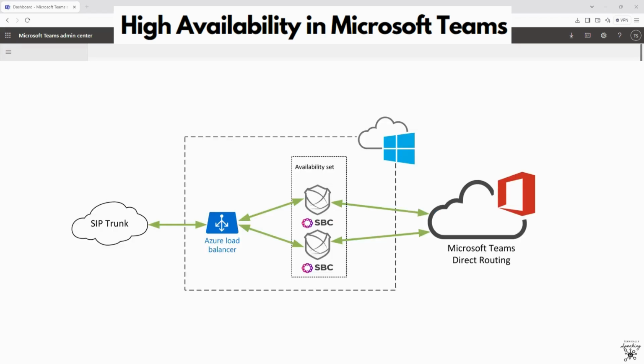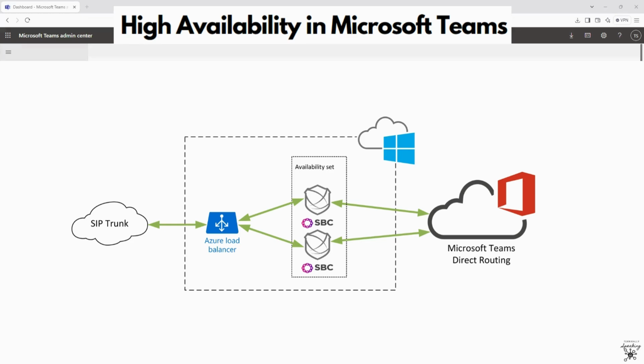For voice redundancy, you can deploy redundant SBCs for failover. You can use multiple SIP trunks to avoid a single point of failure in the PSTN connectivity, and configure fallback routes to alternative SBCs in case of any type of failure. Teams calling plans rely on Microsoft Cloud PSTN, which is inherently redundant. And Teams clients automatically reconnect to the nearest available server or failover region if their primary connection is disrupted.